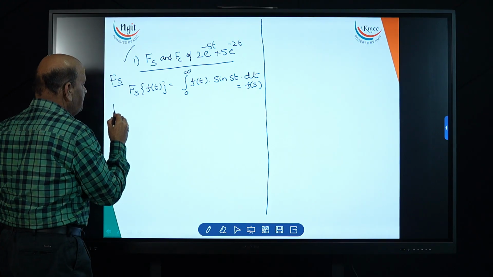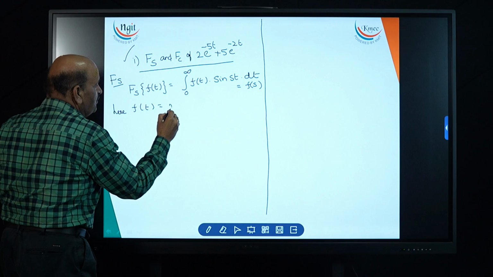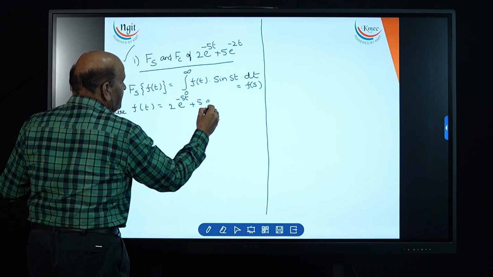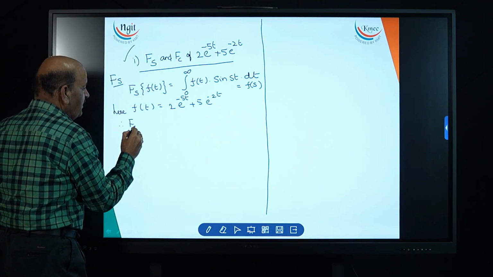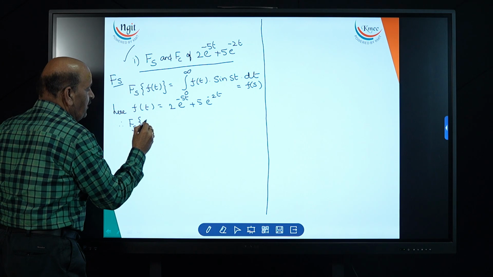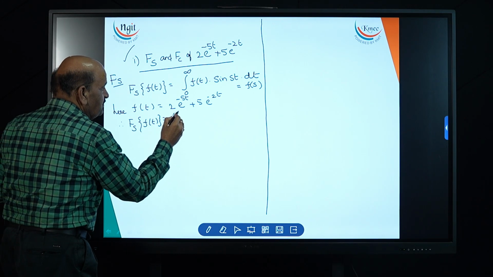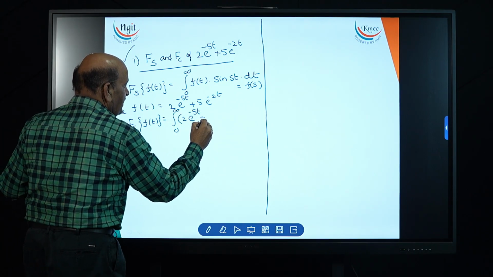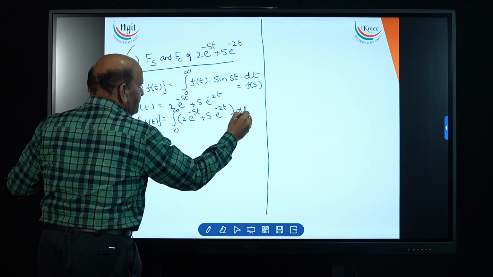Now here, what is f of t? The given f of t is equal to 2 times e power minus 5t plus 5 times e power minus 2t. Therefore, the Fourier sine transformation of f of t is equal to the integral from 0 to infinity of 2 e power minus 5t plus 5 times e power minus 2t, into sine st dt.